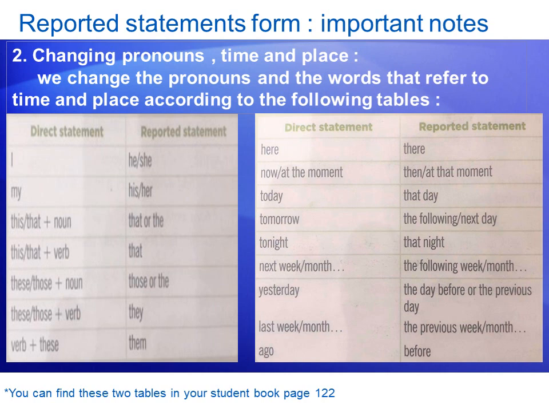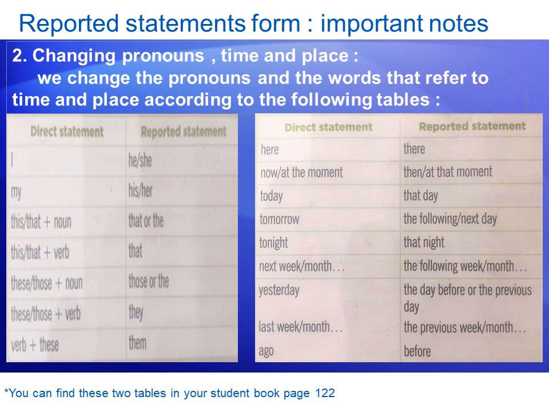Me becomes his or her. This or that plus noun becomes that or the. This or that plus verb becomes that. These or those plus noun become those or the. These, those plus verb become they. Verb plus these becomes them.